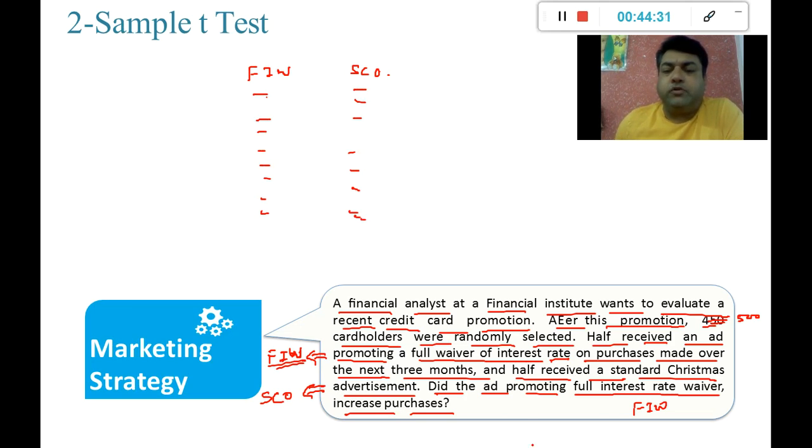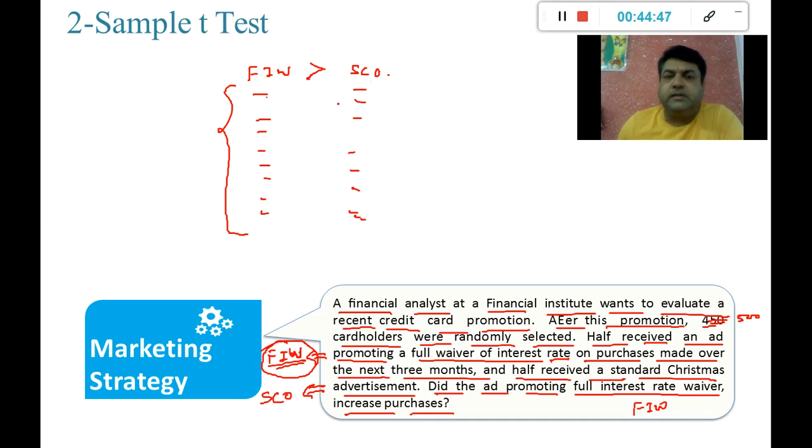They want to check whether the people who were given the FIW facility have increased their purchases, so these purchases should be greater than those purchases.